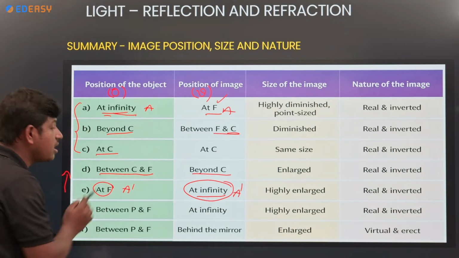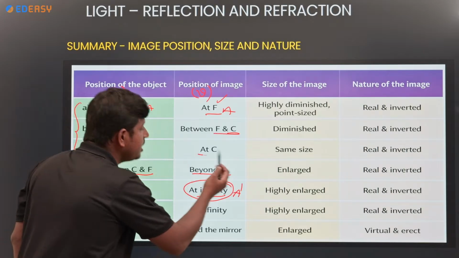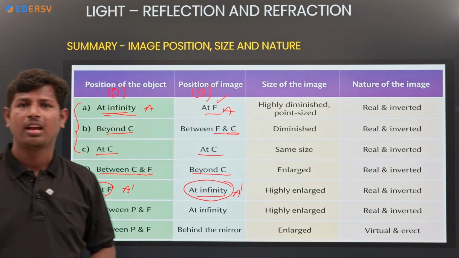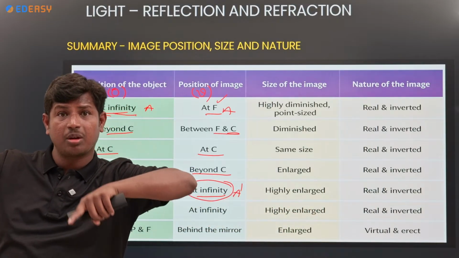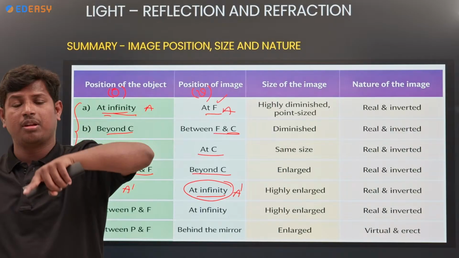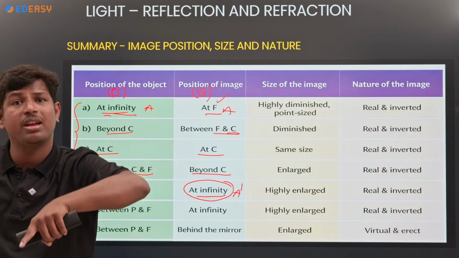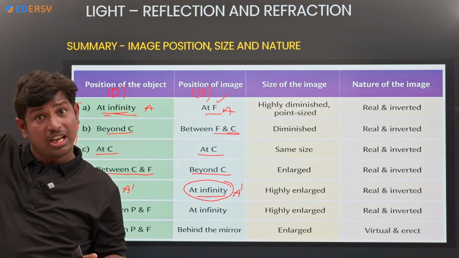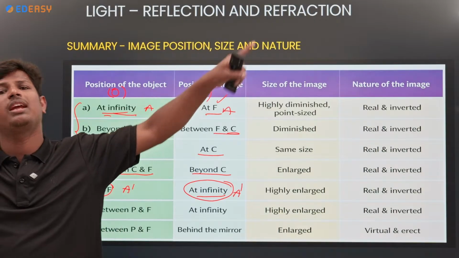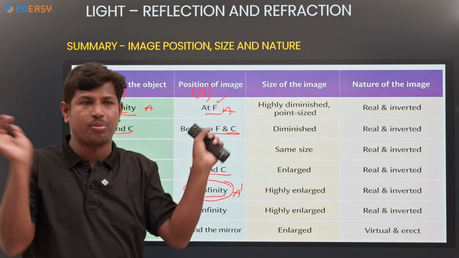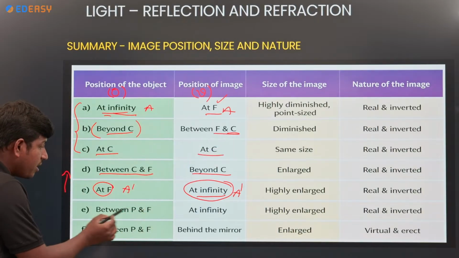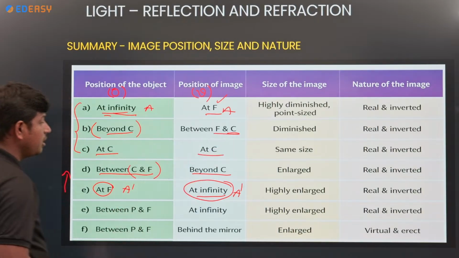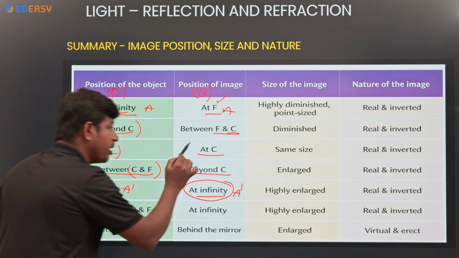Next, the object at C: where is the image? At C only. Clear? Three points only. Infinity, F. If the object is at F, where is the image? At infinity. If the object is at infinity, the image you will get at F. Both are quite opposite. Beyond C, between F and C, and the object at C, image also at C only.